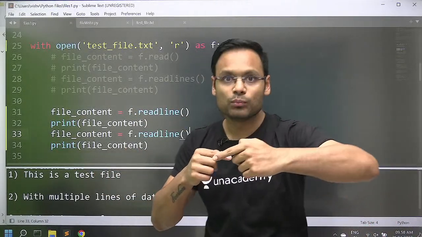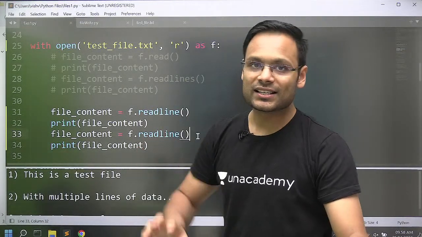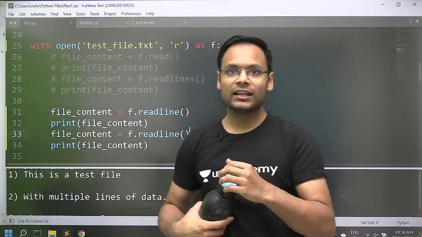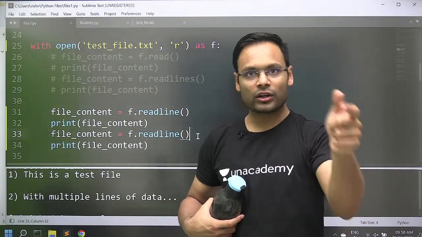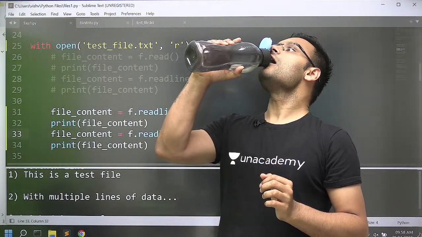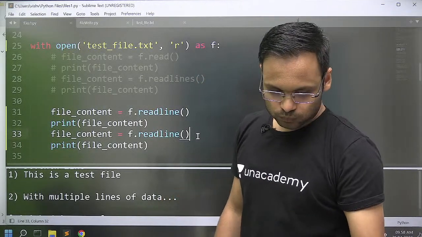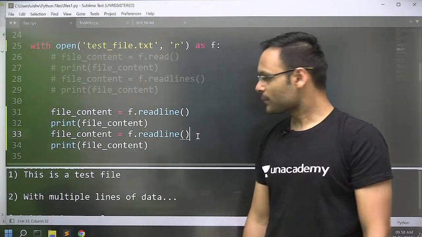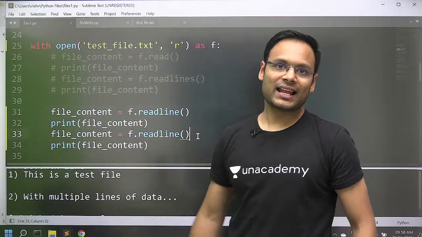Just because the pointer has moved to the second line after reading the first line. So you need to understand this concept: after the readline method runs one time, it will read a complete line and the pointer will move to the next line. So if I want to read all 10 lines, I'll have to read all 10 lines that way.